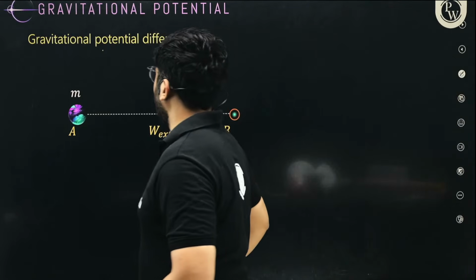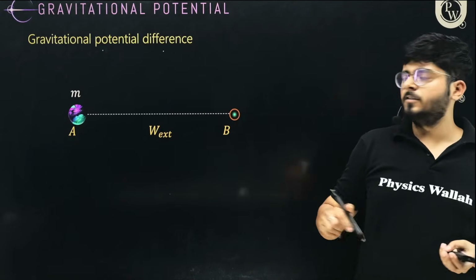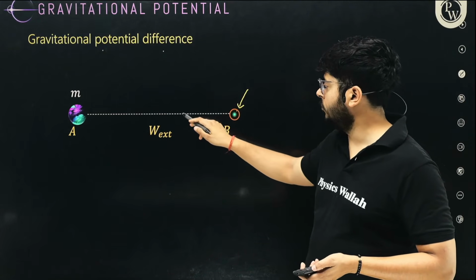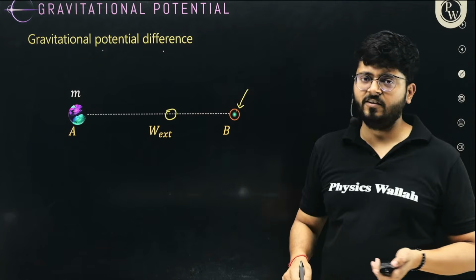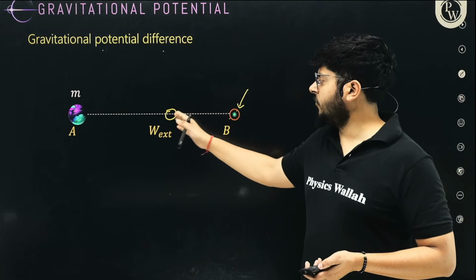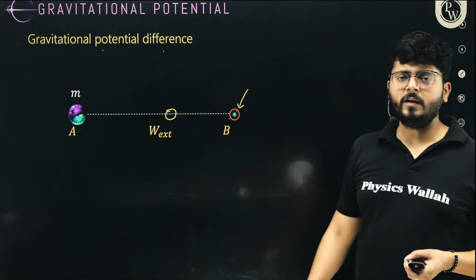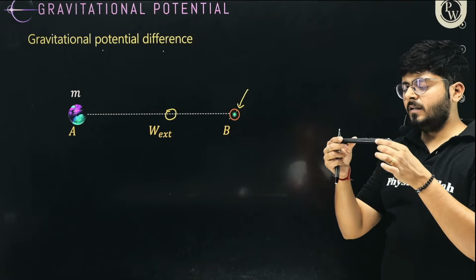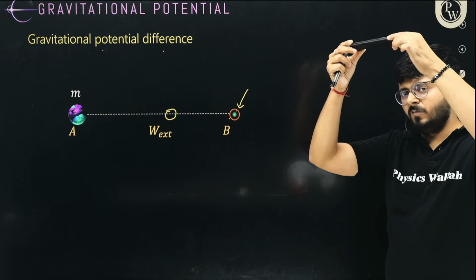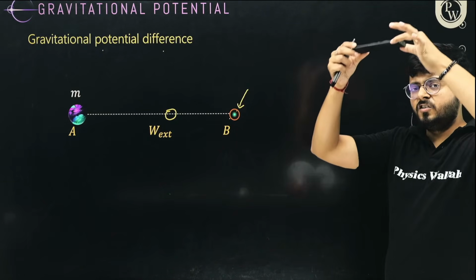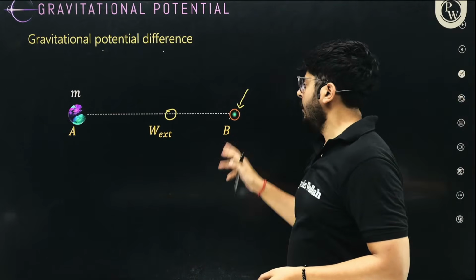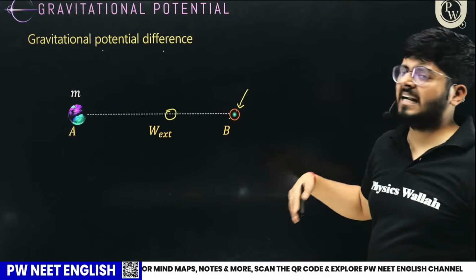So whatever work I have done per unit mass to move it from one point to another point inside the gravitational field is the potential difference between those two points. Listen to it one more time. Here inside the gravitational field, if I'm moving the mass from here to here, I have done some work. So work done in this journey per unit mass is the potential difference between these two points. Okay, work done inside the gravitational field.